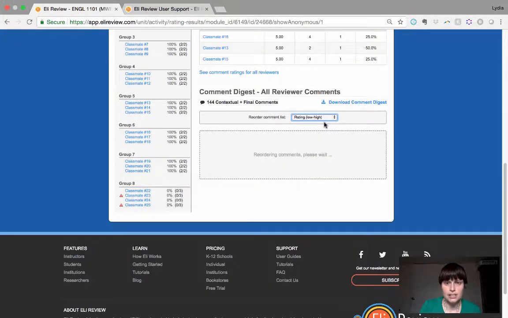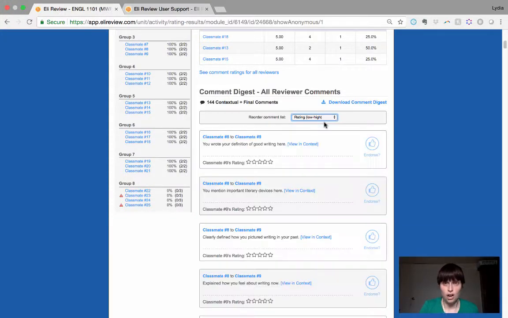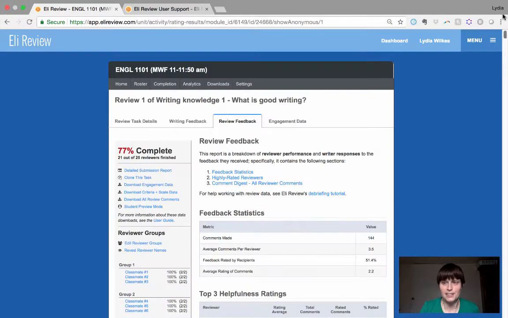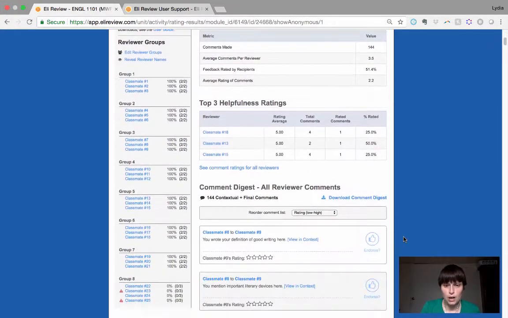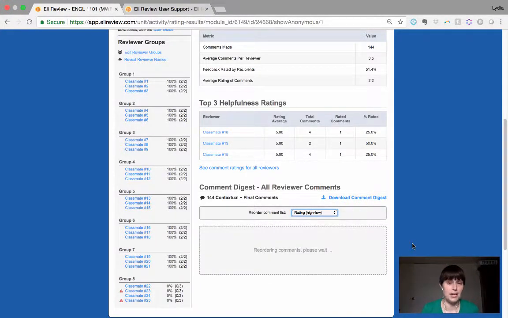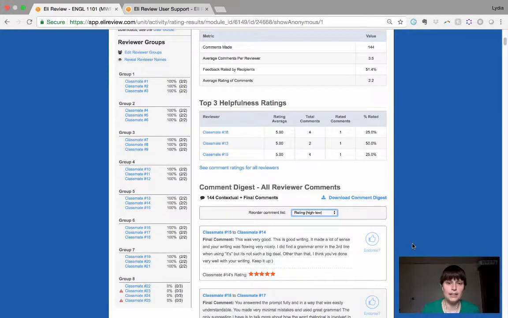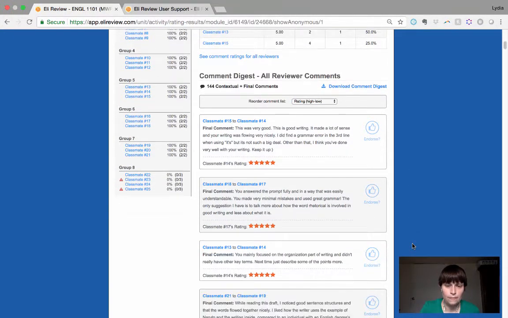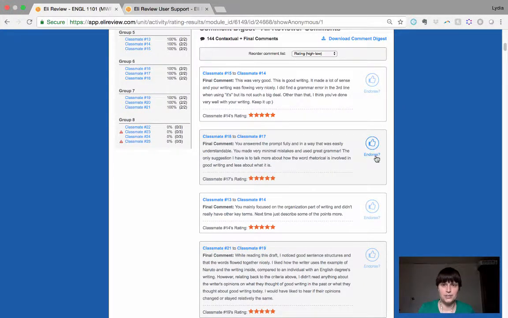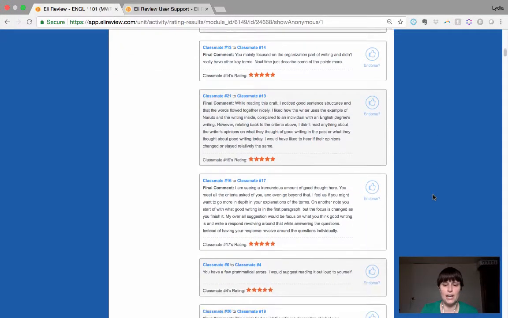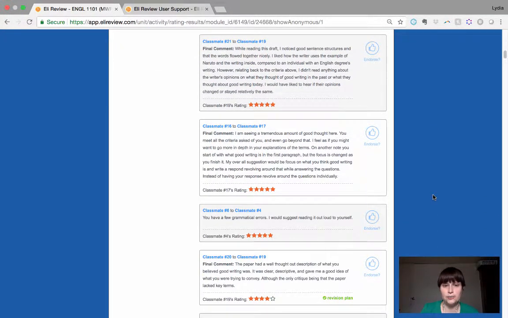Now if I want to see whether the low comments are getting an appropriately low rating, I can check that out. Of course, I'll probably have to wade through all the ones that aren't rated yet. For my purposes, though, I'm really curious about who my super peers are in the class. I can tell that by going to the comments they've rated. And now I get to consider using my endorse button. So I can read through these and decide, is this really a 5-star comment, or is someone just being really generous, and maybe I need to say something to that person because I'm using this data to help me.